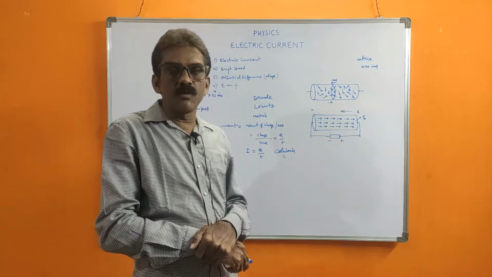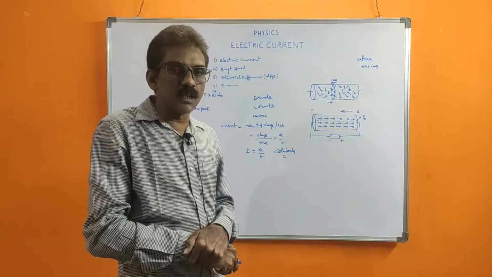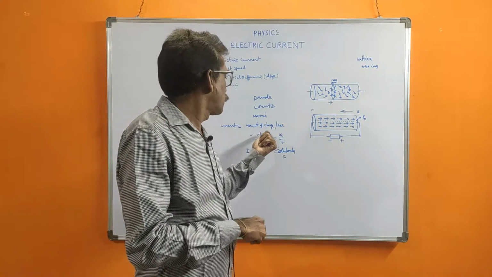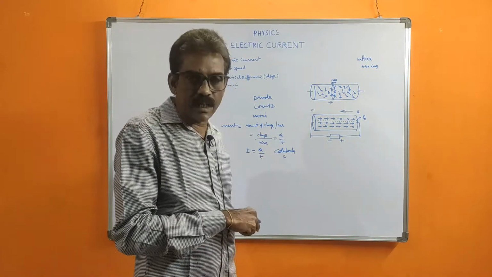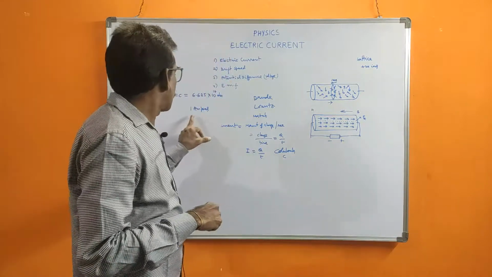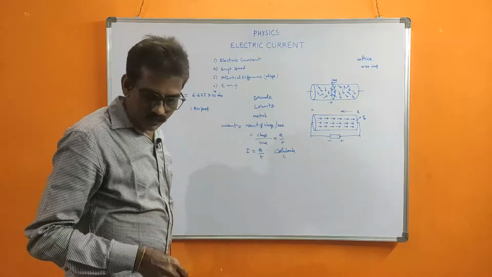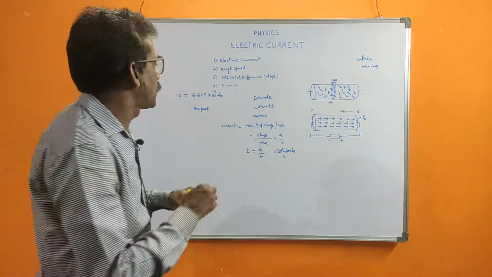The time is always taken in seconds. Charge is Q in coulombs, so coulombs by second is called 1 ampere. The current is measured in amperes.